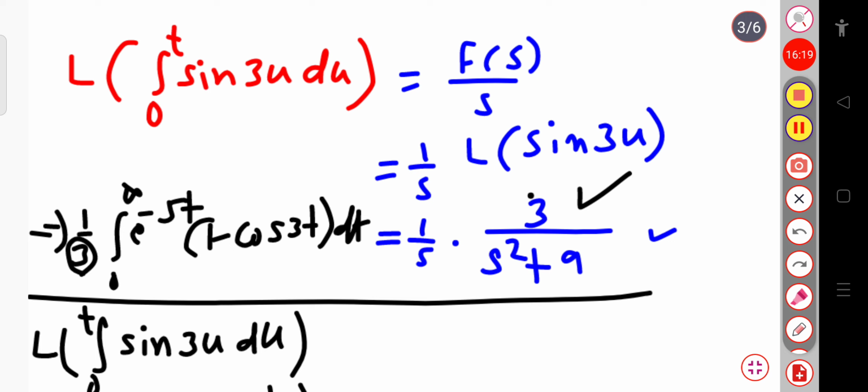What I want to show is that if I go through this integration, 0 to infinity of exponential minus st into 1 minus cos 3t dt, it will take time. But if I go this way, by taking the Laplace transform of the integral from 0 to t of sine 3u du, you simply have to take the Laplace transform. If you know the formula, that is f of s divided by s, then you can calculate in this way. Okay, so this is all for today.